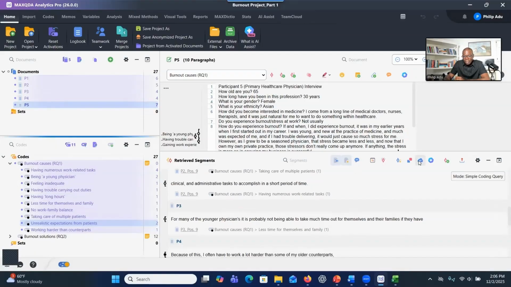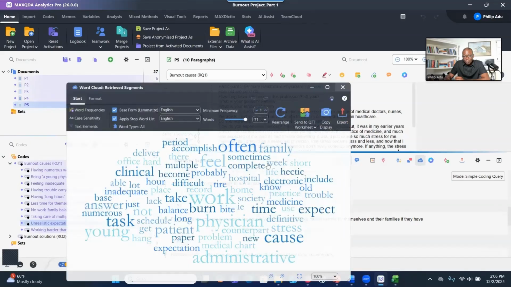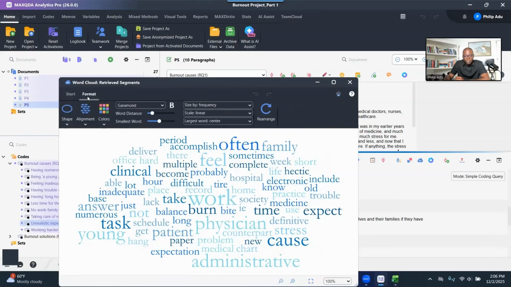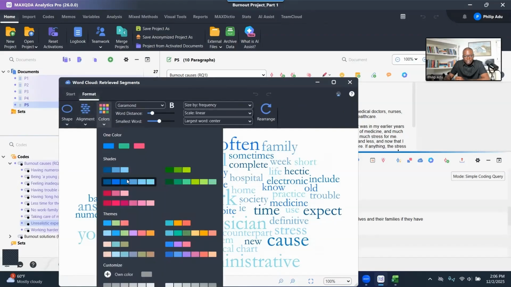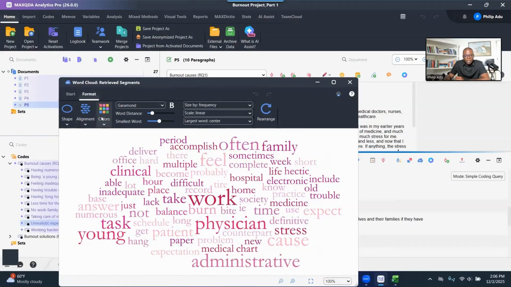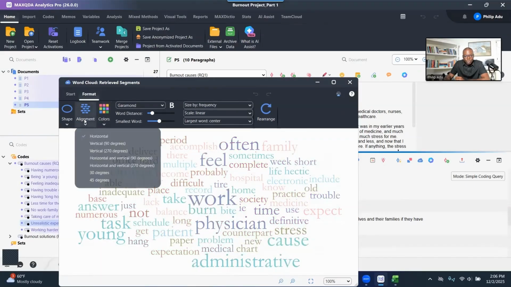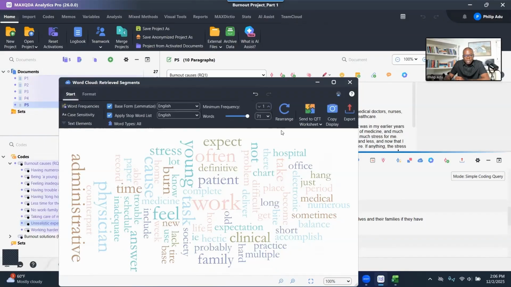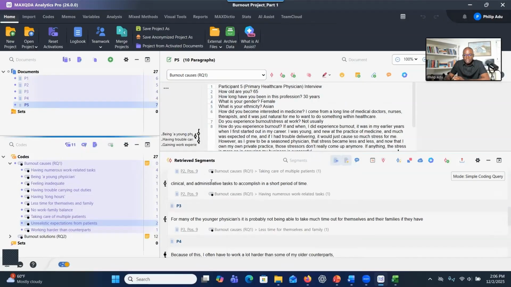You can even click this one to create a word cloud based on only the quotations related to research question 1. You can go to format and change the colors. If you want to change the colors, you can change it to any color that you want. You can change the arrangement the way that you want, right? And you can export it. If you want to export, you go back to start and export that and use it if you want to use. So that is what I have for you concerning developing code.